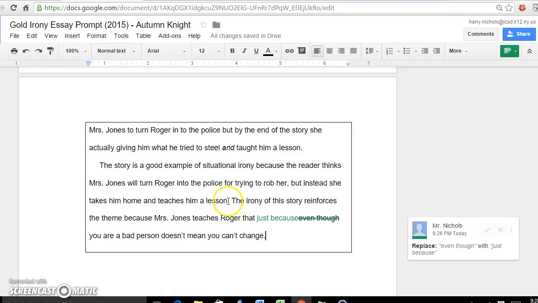I think your thesis restatement here, again, this can be very simple. You don't need to go into the whole details of why, because again, that sort of treads into the realm of repetitious. If we've heard it a bunch of times at this point, you could just say this story is a good example of situational irony, period, and call it a day with that.